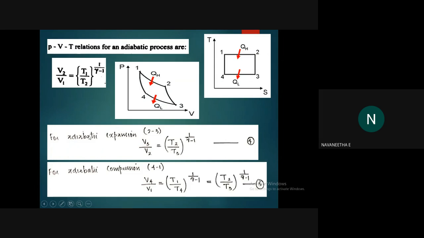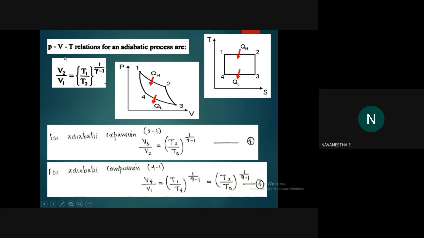So now we are considering adiabatic expansion, that is isentropic expansion. Isentropic expansion means what? Adiabatic expansion. Okay. So in which process does adiabatic expansion occur here? From 2 to 3. Okay. 2 to 3, it is adiabatic expansion. So what is the relation between volume and temperature in adiabatic expansion?